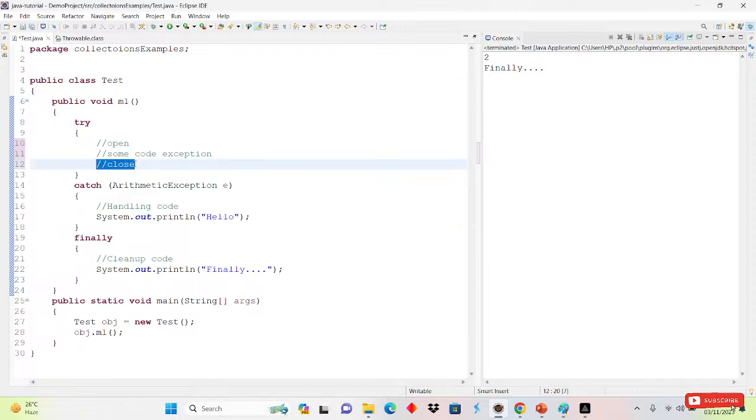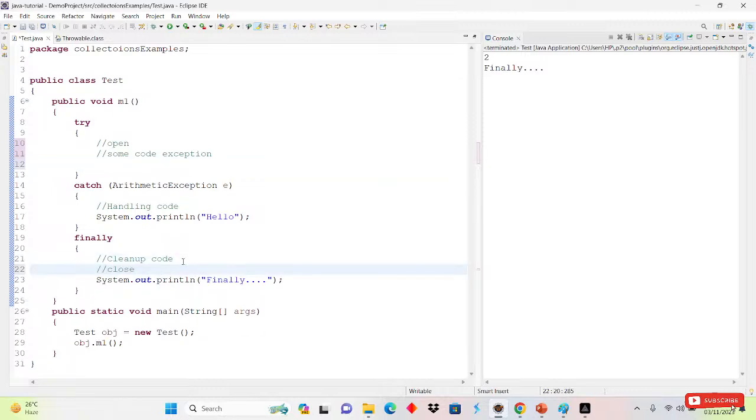database or the file. So at that time our file will remain open, and anyone can leak our data, right? Anyone can leak our data or our database also. So for that, we will write cleanup code like closing the database and closing the file, all those things, inside the finally block, because the finally block executes all the time.